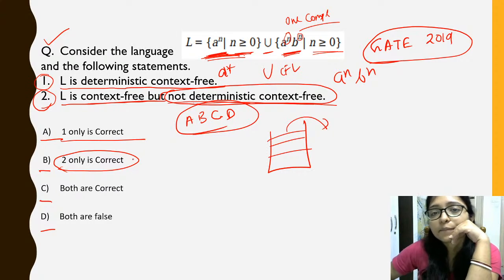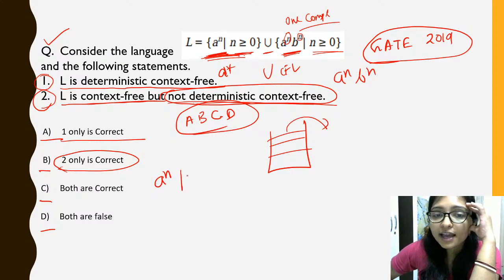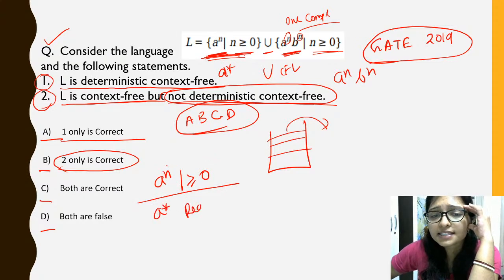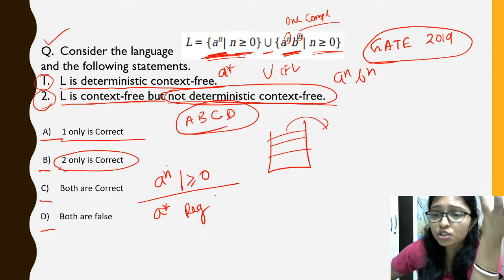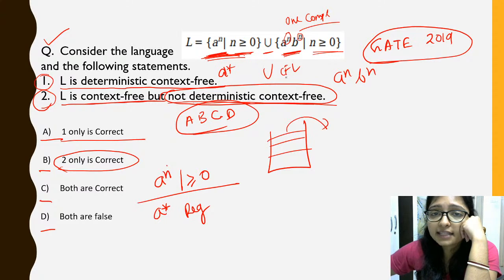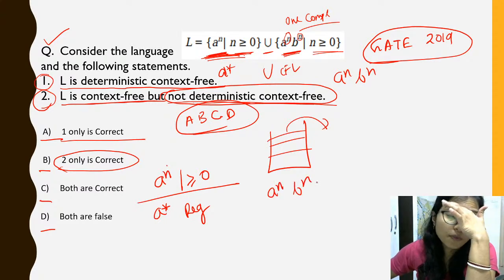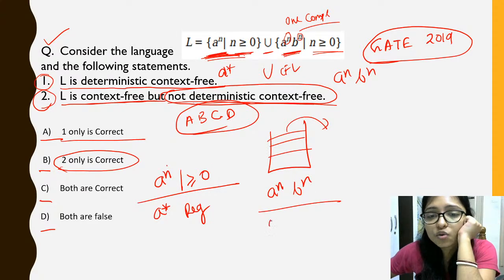Now clear? Try to clear your concept. There was A to the power n and n greater or equal to 0. A to the power n means we can write A star, and A star means it is regular. There is no comparison, there is only one thing. After that there was A to the power n, B to the power n, which means one comparison is there, and this one comparison can be possible using DPDA. We can do it using push and pop, right?